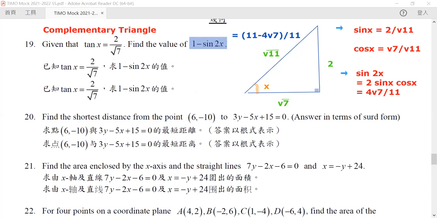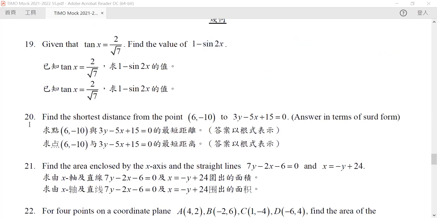Question 20. Find the shortest distance between our point (6, -10) to our curve 3y minus 5x plus 15. Now, for this question, there is nothing that we can talk about here other than using the famous equation of our distance formula, because this is a simple application of the formula.